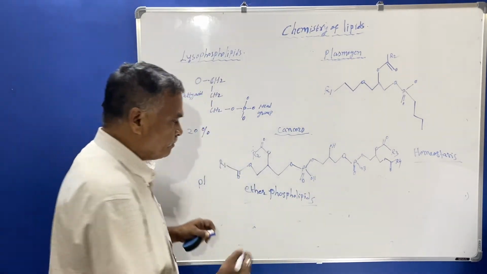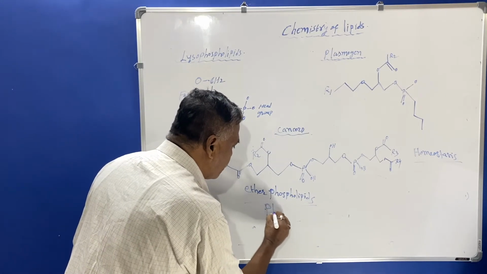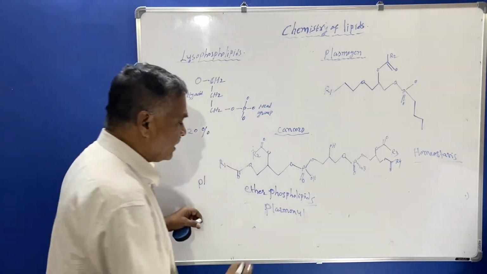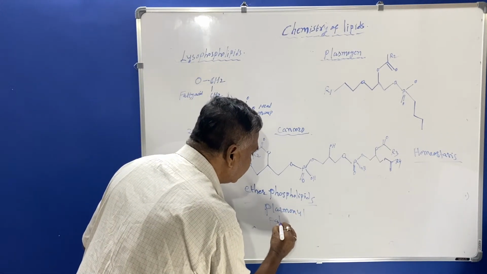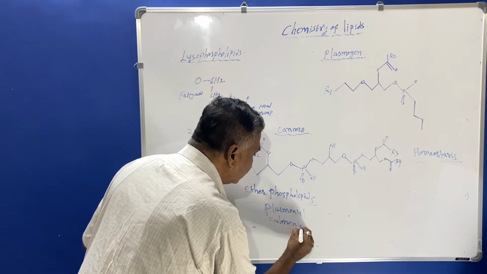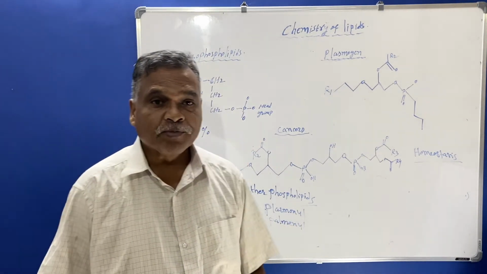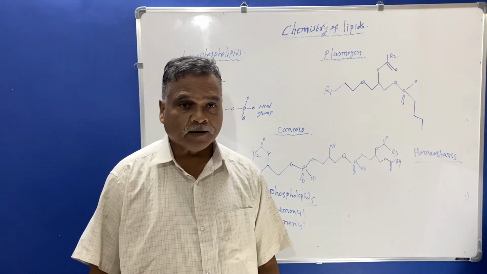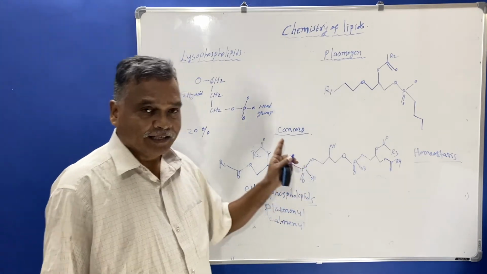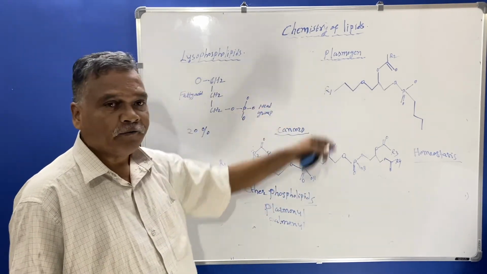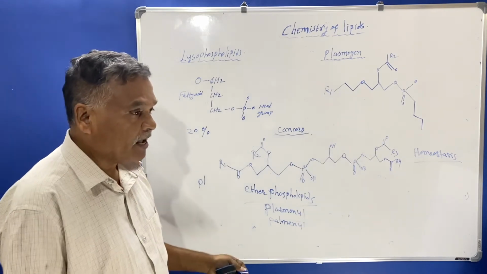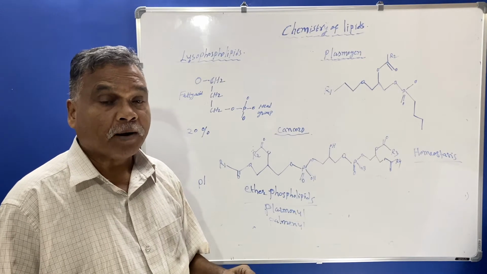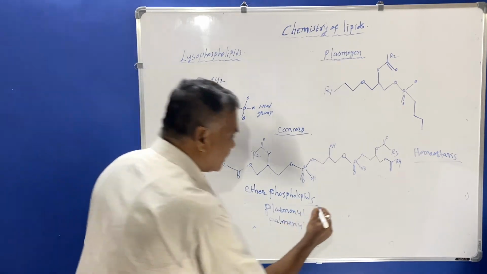These ether phospholipids are of two types. The one is plasmanyl and another is plasmenyl. So these are the two different types of plasmogens which are present in the body, and you must know that these are important phospholipids present in the cell membrane, and they are synthesized by peroxisomes.